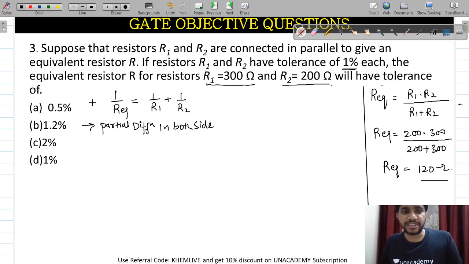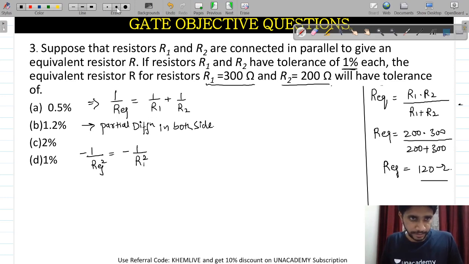After applying the partial differentiation, the result will be minus 1 by R equivalent square equal to minus 1 divided by R1 square minus 1 divided by R2 square.